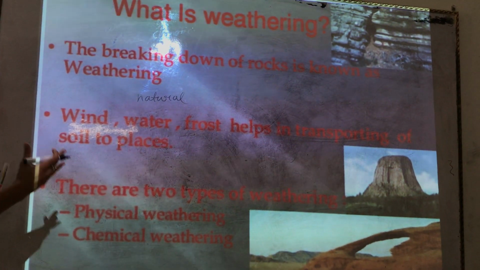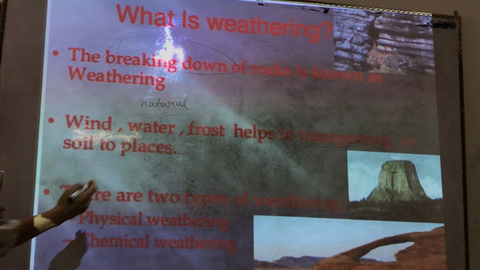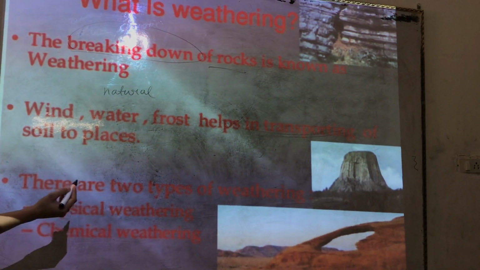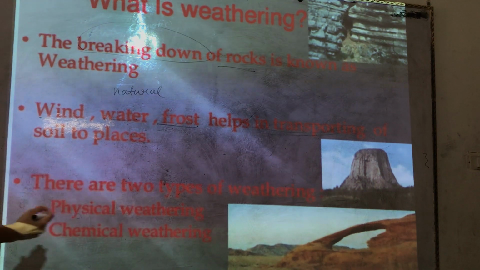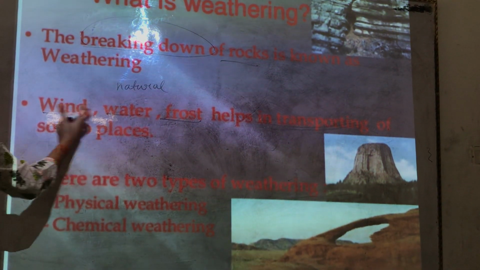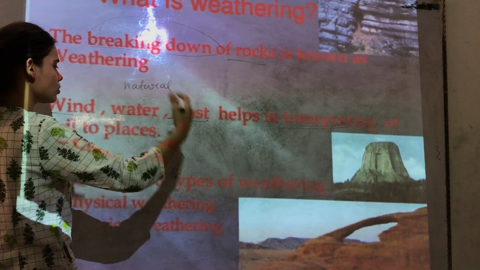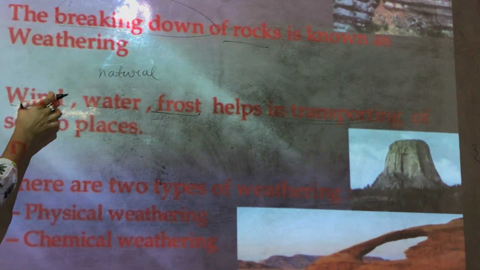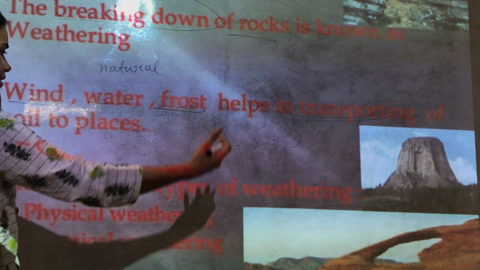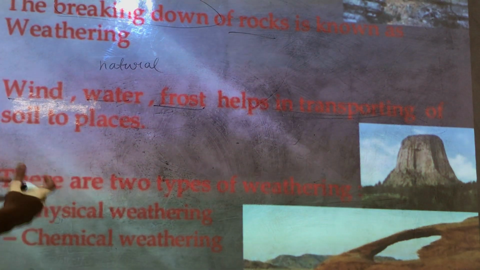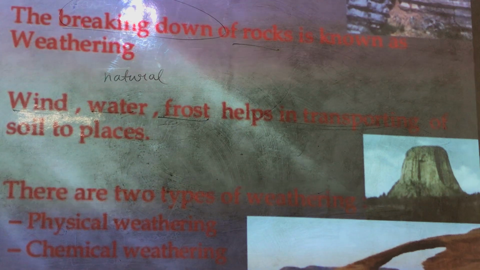It is the breakdown of rocks by the action of wind, water, frost and other physical factors. And these factors also help in the transportation of soil to various places. So, what is weathering? It is the most important process which makes the soil.